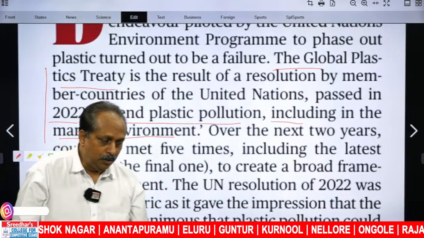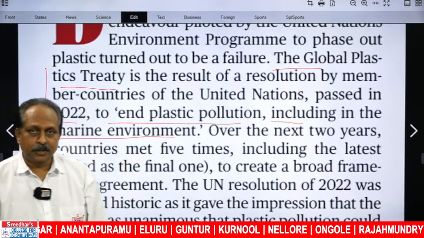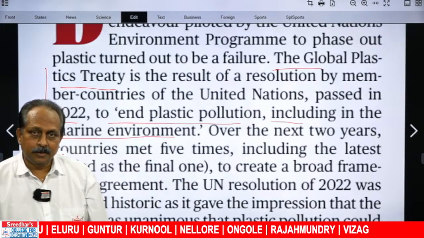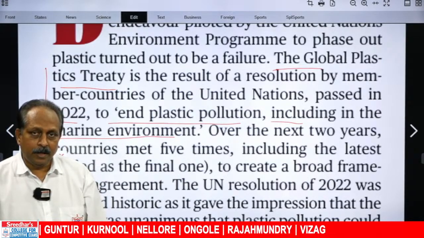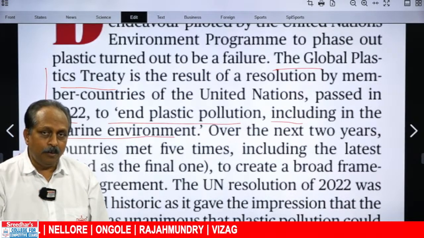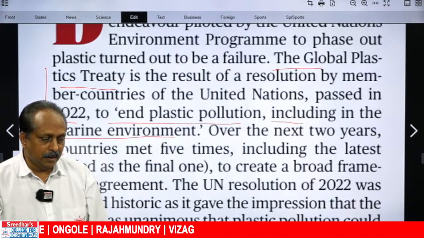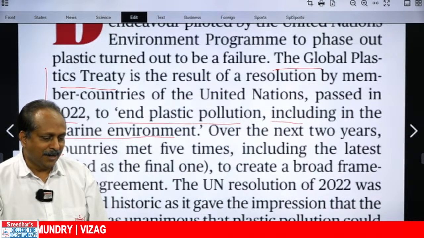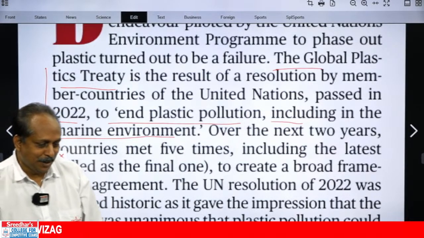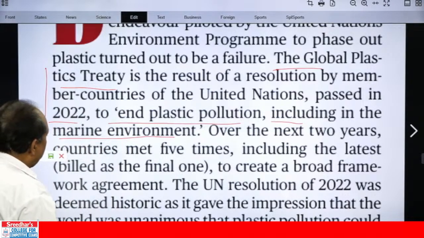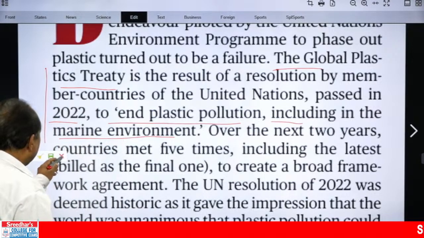For those who don't know, I told day before yesterday also, environment has many dimensions. Today the most important dimension, one of the important dimensions I would say, marine pollution. You may get as a passage. Marine environment, including in the marine environment, very important.